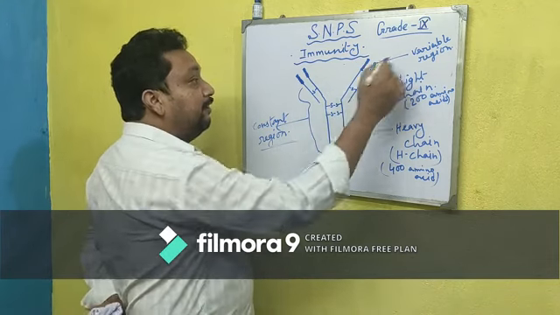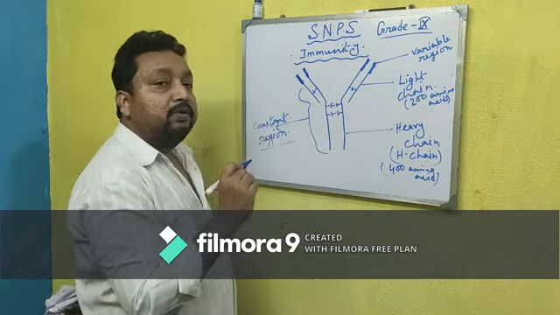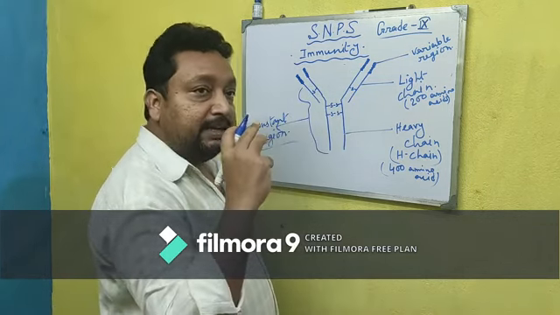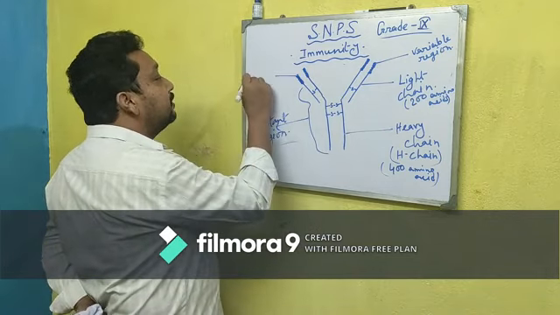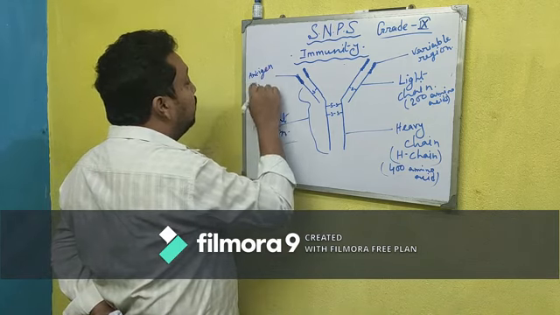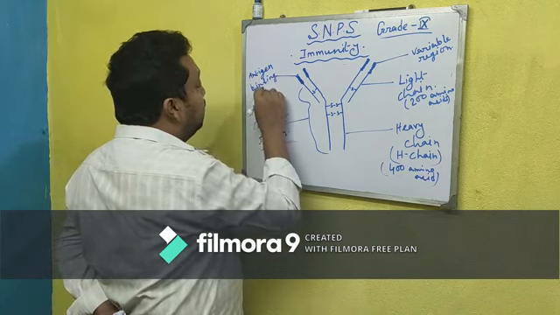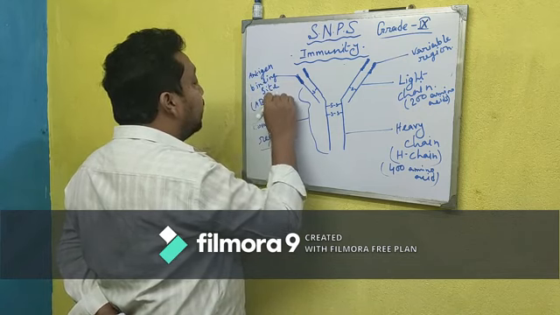As the variable region is able to change its structure according to the structure of an antigen, this portion is also termed the antigen binding site, in short AB site.